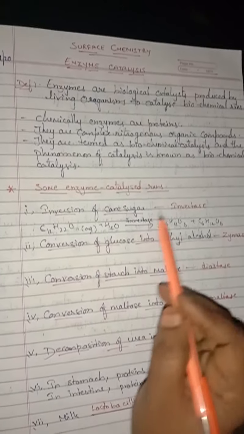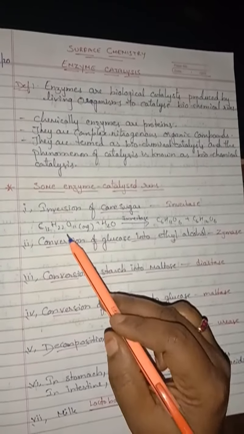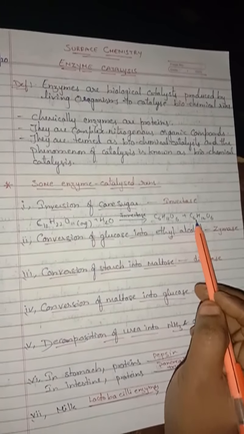What is the formula of cane sugar, children? C12H22O11, in aqueous state, combines with water in the presence of invertase, an enzyme, and gives glucose C6H12O6 plus fructose C6H12O6. So one example of an enzyme catalyzed reaction is the inversion of cane sugar. In the presence of the enzyme invertase, cane sugar gets converted into glucose and fructose, other types of sugars.